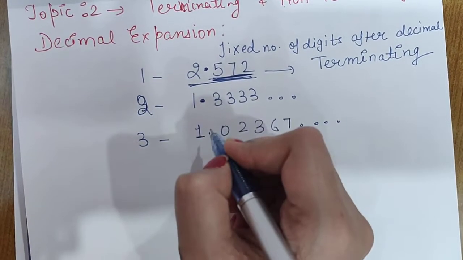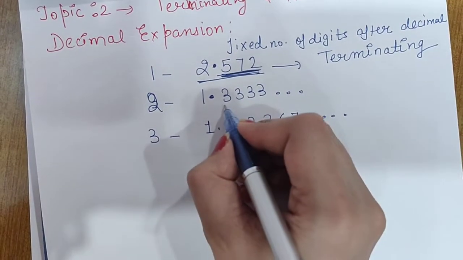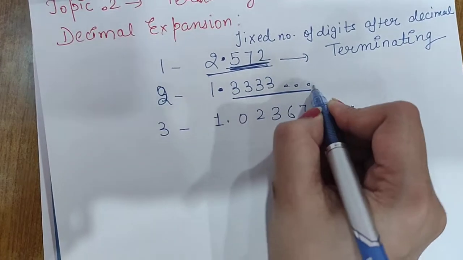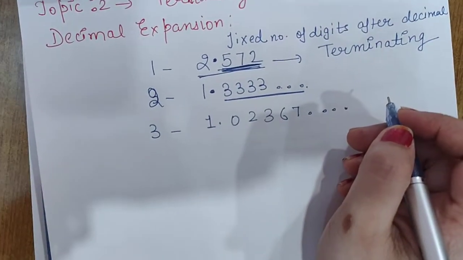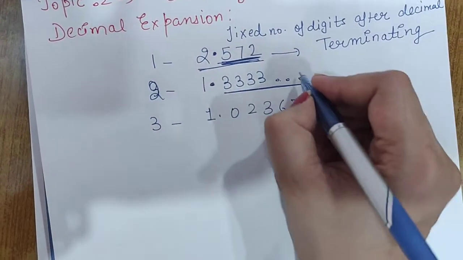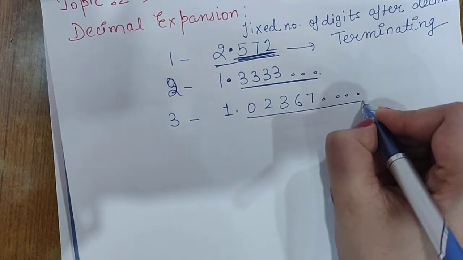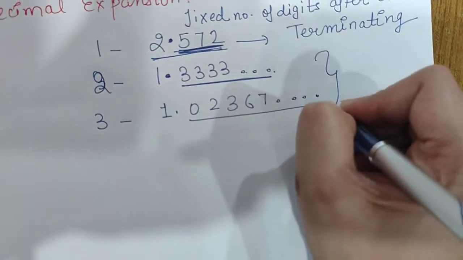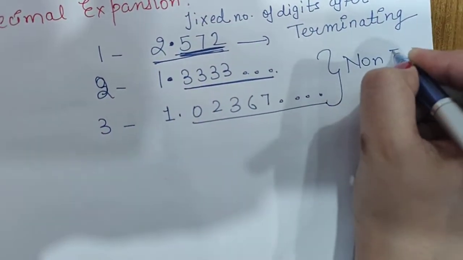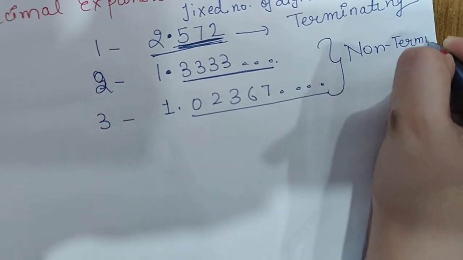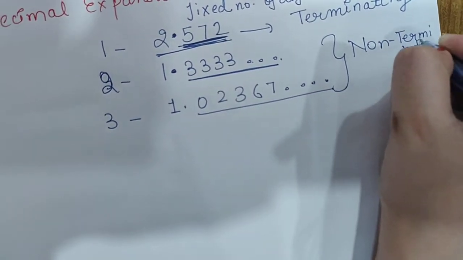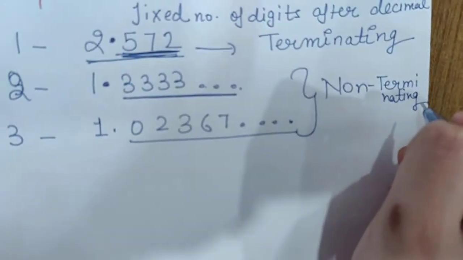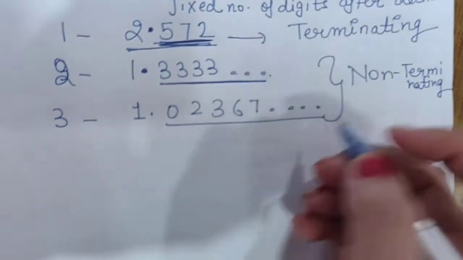In which decimal expansion are there an unfixed number of digits after the decimal? Dot dot dot means it is continuing and we don't know where it will end. In both of these there are an unfixed number of digits after the decimal, so both are non-terminating decimal expansions. But in non-terminating also we have 2 types.